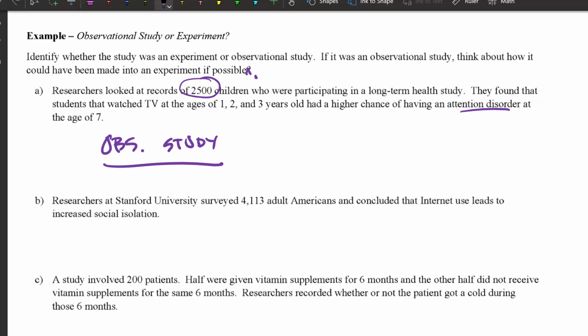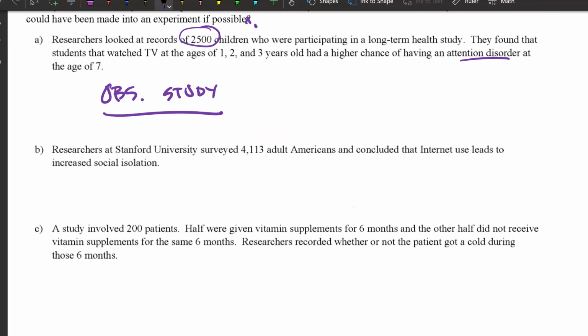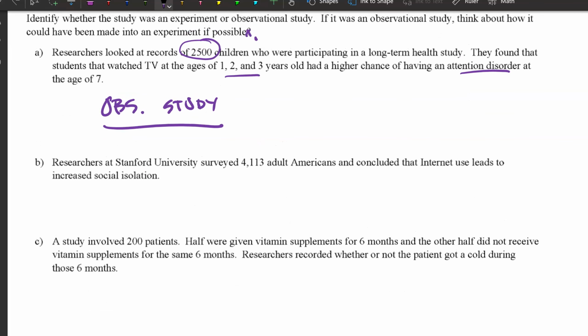Could you run an experiment? Yeah, we just talked about it. I guess you could. It would be very difficult, but you could. You'd have to find willing parents, divide them into half, force half of them to watch TV, and not let the other half watch TV, and look at ADHD down the road. That would be a very difficult, very expensive experiment.